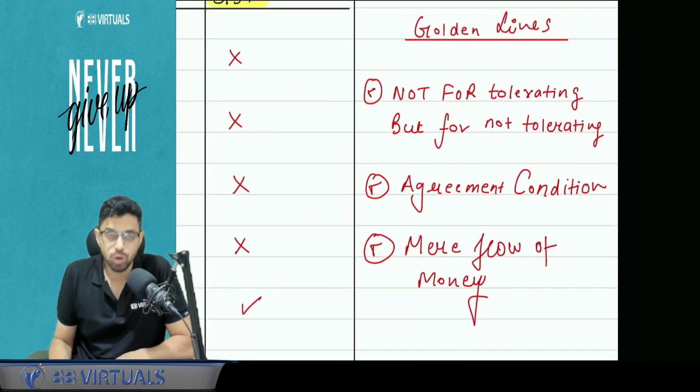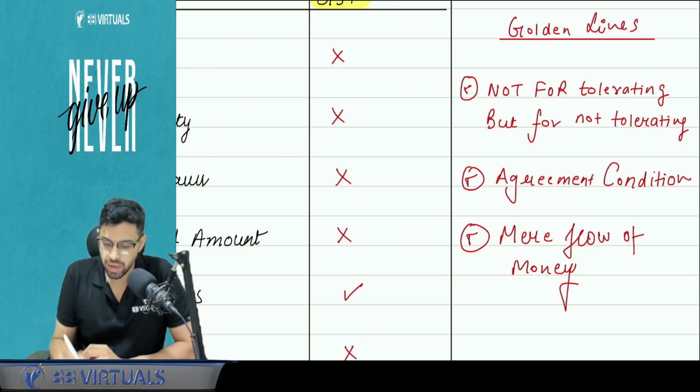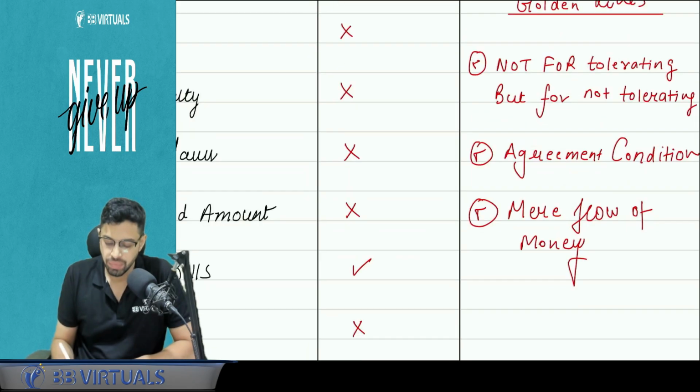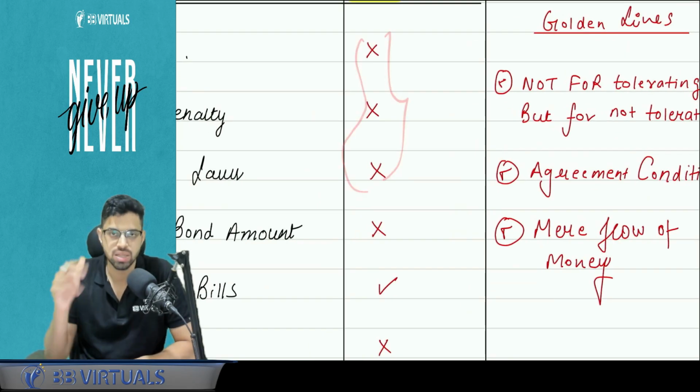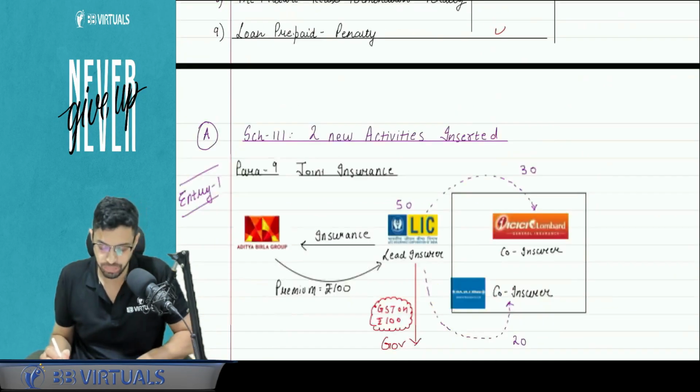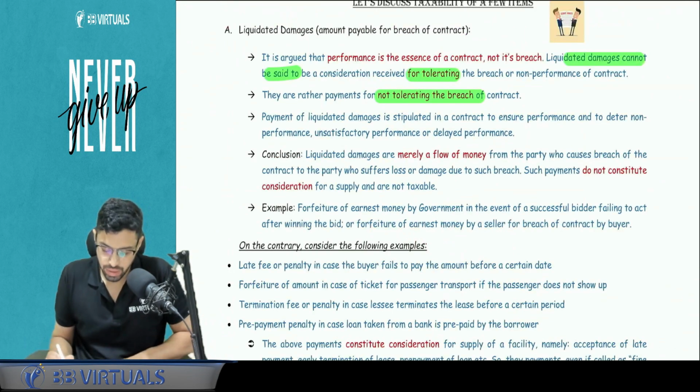3 golden lines that need to be there in your answer. That's something that you're not charging under GST. It is not for tolerating but for not tolerating. Okay. Next, agreement condition, you can state that here there is no agreement to tolerate anything, which is one of the essential conditions for paragraph 5e. And wherever you are saying no GST, you will state that it is a mere flow of money transaction. Is it clear? Okay. Yes, we can move ahead.